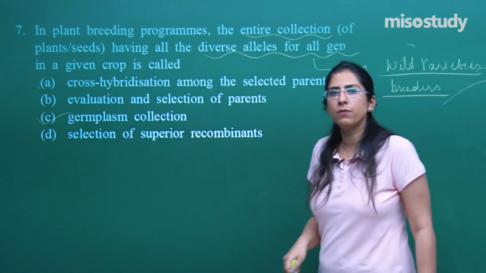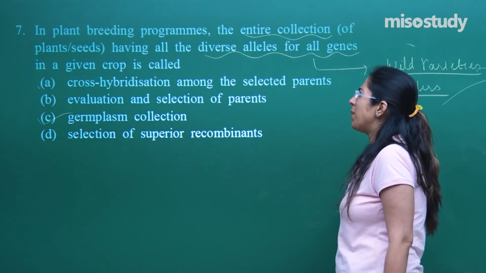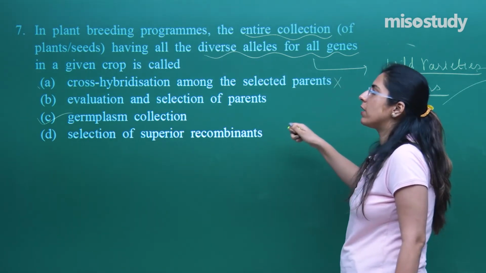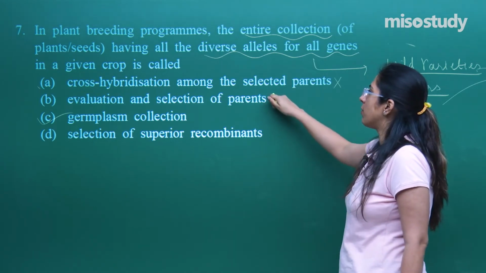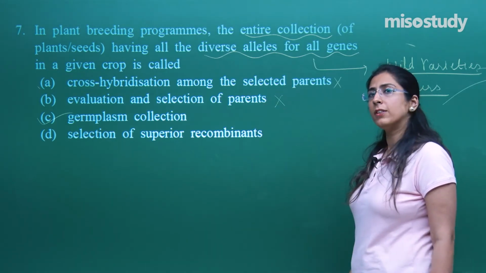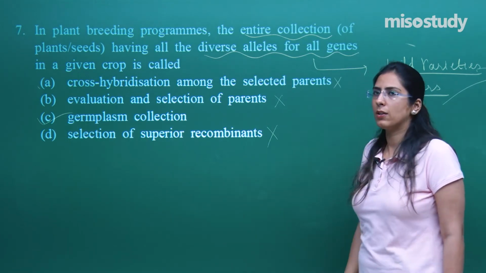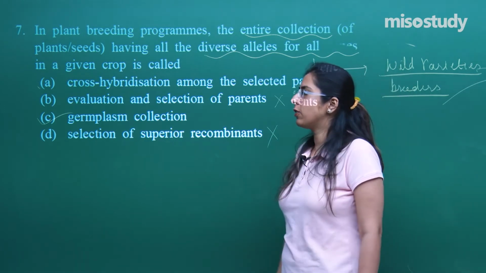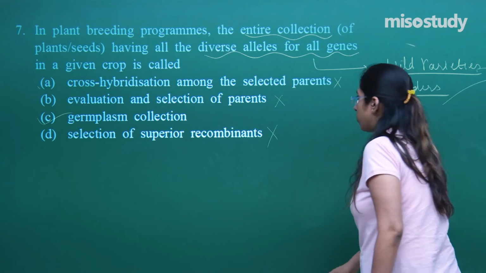So, the correct option for the 7th question is C. Option A indicates cross hybridization among the selected parents. No, this will be done only after the collection of all the desired alleles. Evaluation and selection of the parents will be done only after the germplasm collection, and selection of the superior recombinant is also not the part. So, for question number 7, the correct option is germplasm collection. Hope the things are clear to you.